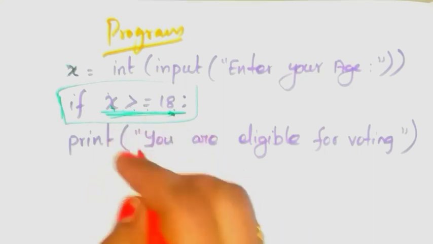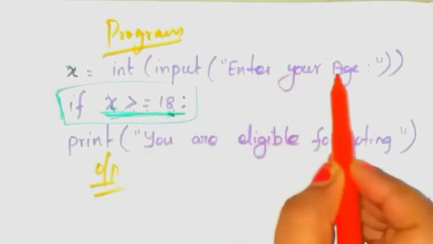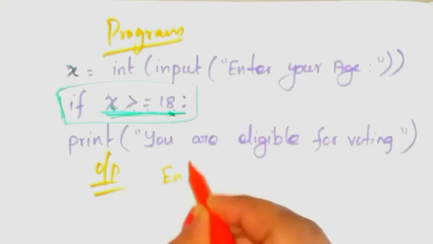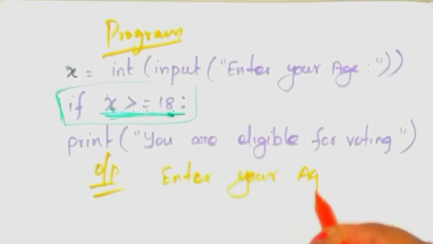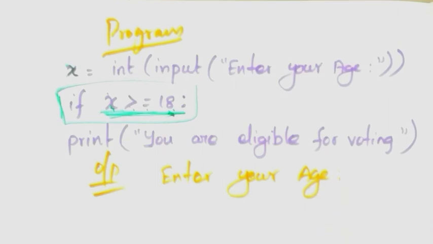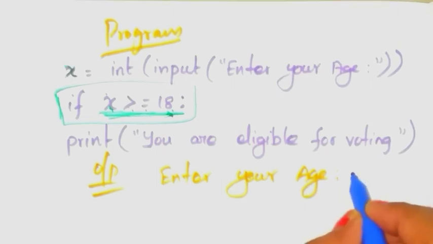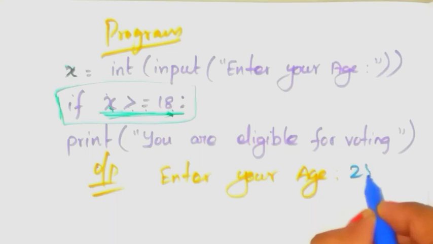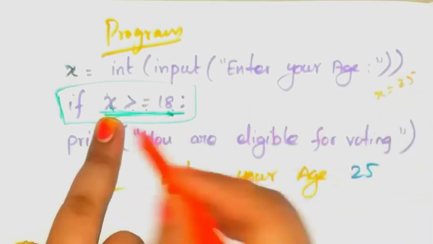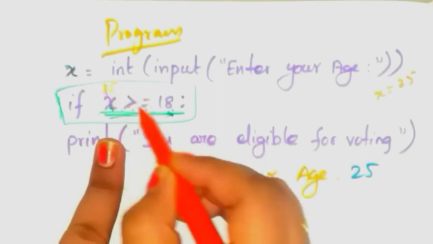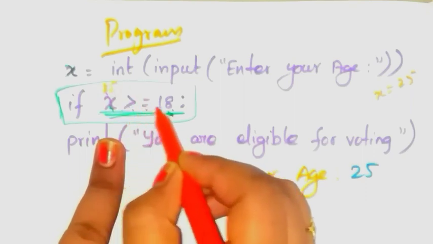So see the output. First, enter your age. Here you have to enter your age. Suppose your age is 25. Now x equals 25. Here, 25 is greater than or equal to 18.